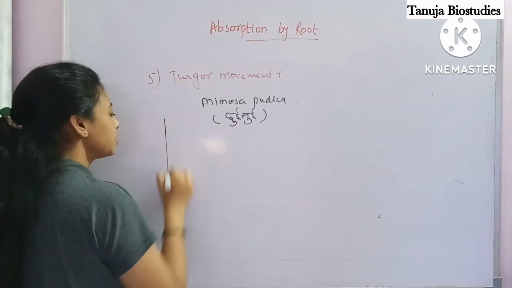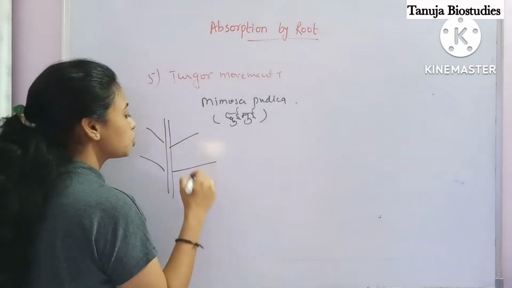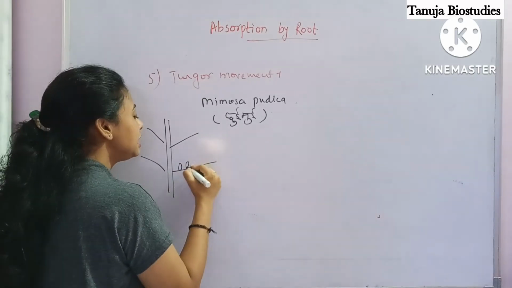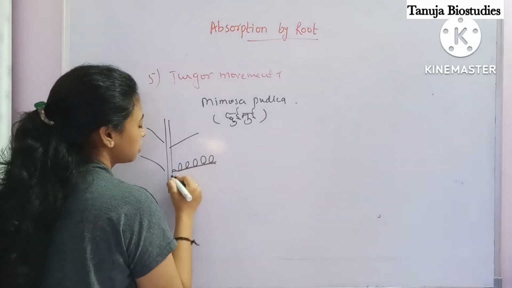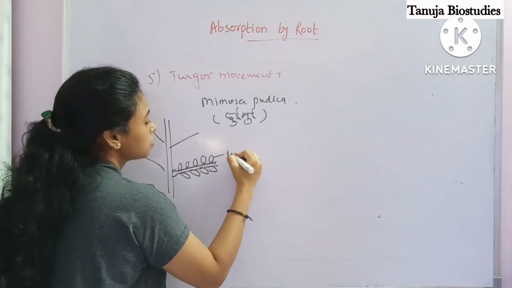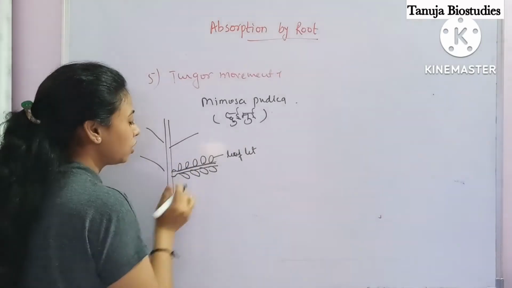See, this is the plant. These are the leaves of this Mimosa pudica, and the leaf is further divided into leaflets. This is a leaflet, and they are present on a petiole.